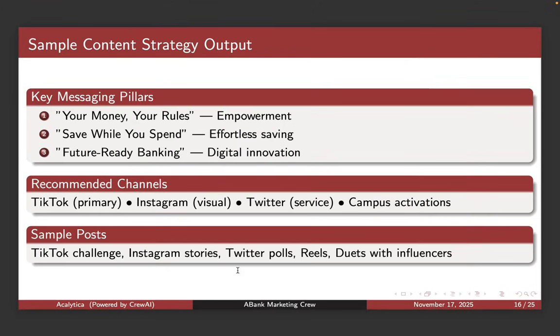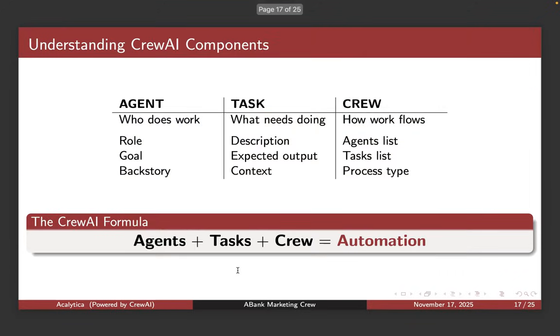And then recommended channels. Where do you get these young people, 18 to 25? TikTok, Instagram, Twitter, campus activations, and sample posts. You can also have sample posts for those channels as well. So basically, that's how a team of agents works.